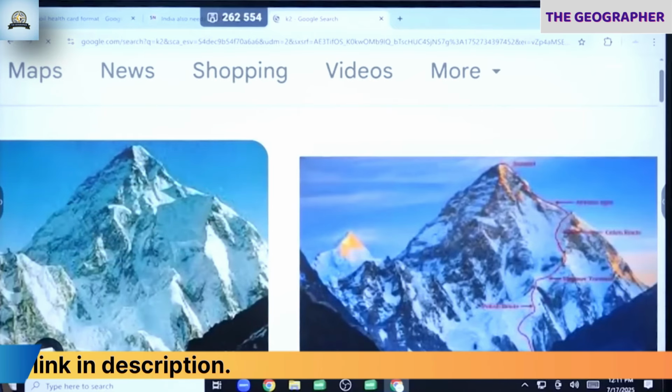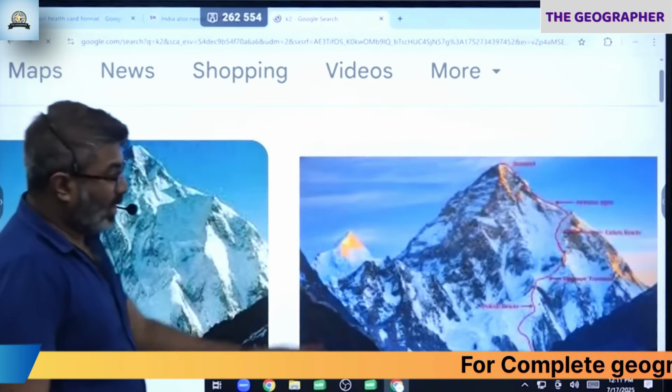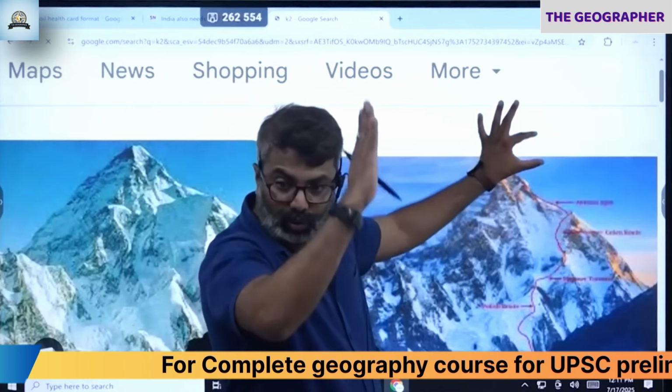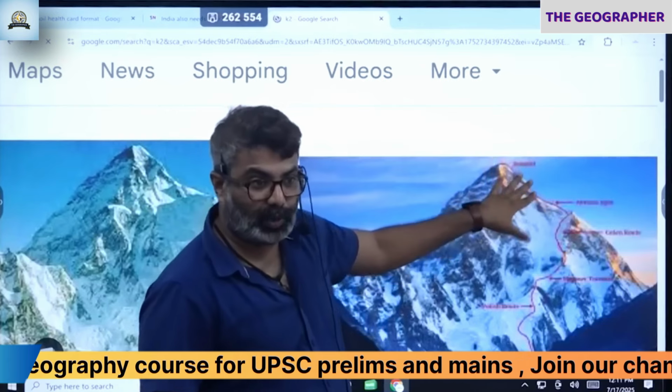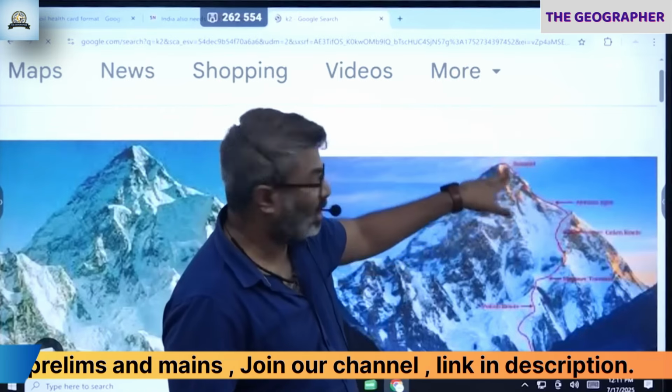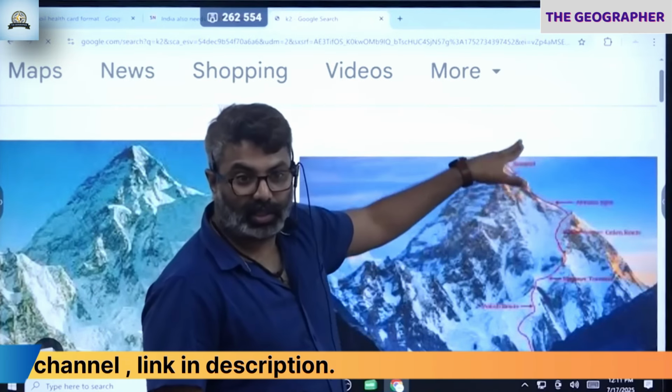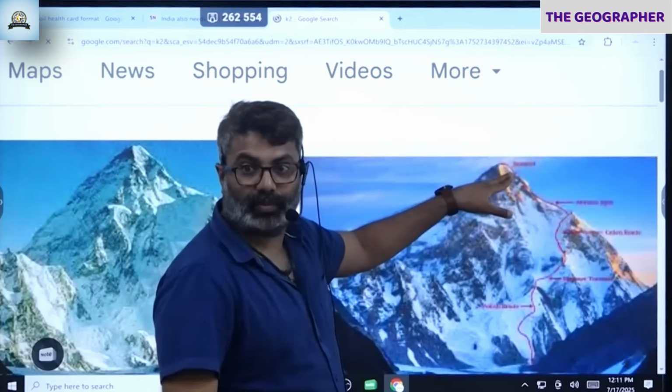peak. Okay. That is the reason in some mountains the upper part is too steep. It's very difficult to climb, especially in K2. Many people have died here in the last 300 meters. Climbing this is a vertical cliff. Very difficult.